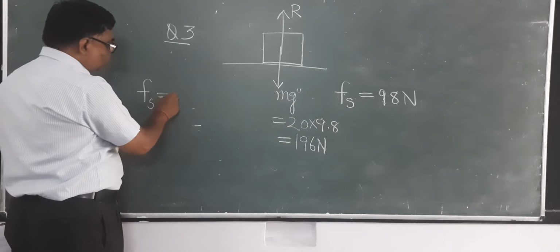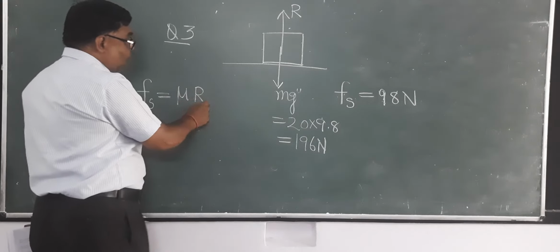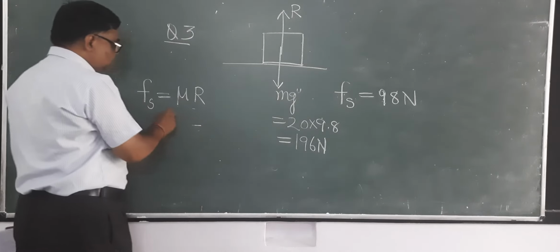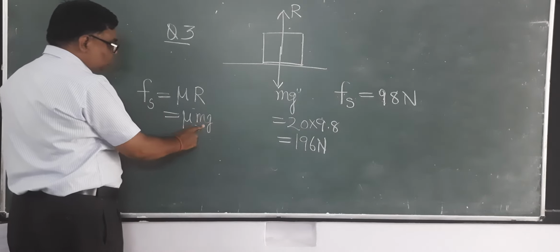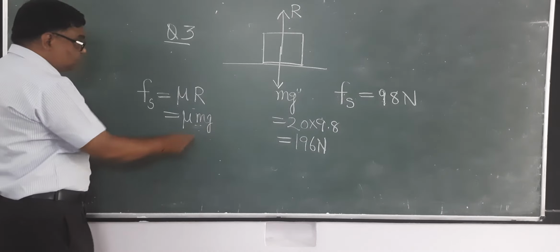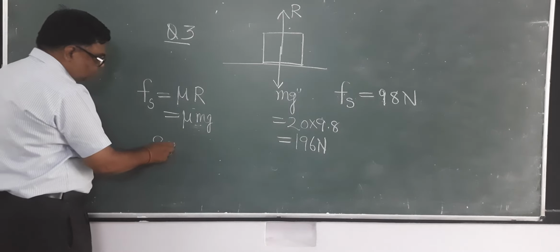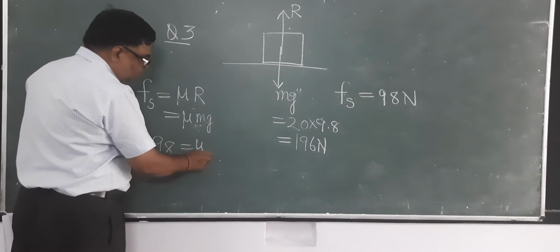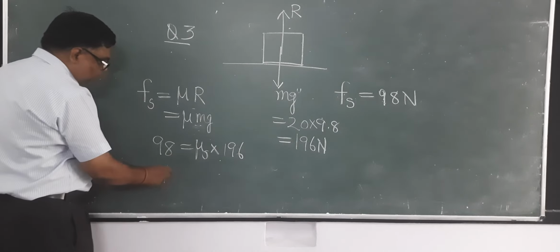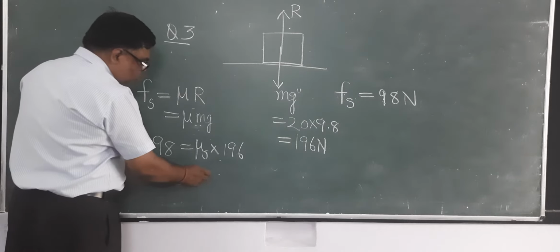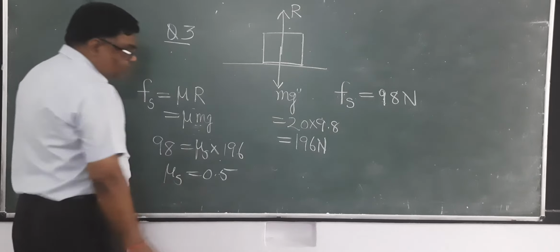Fs equals mu into R, and R is equal to mu mg. So see here, Fs is given 98, mu s, and the value of R is 196. So when you simplify, it is equal to 0.5.